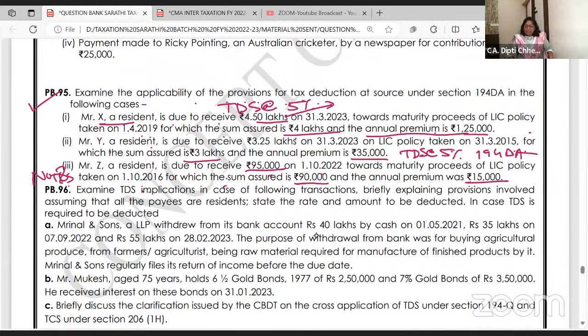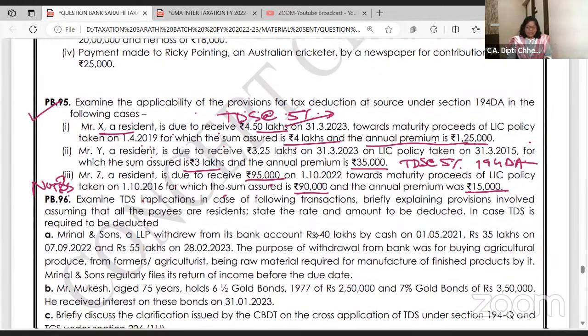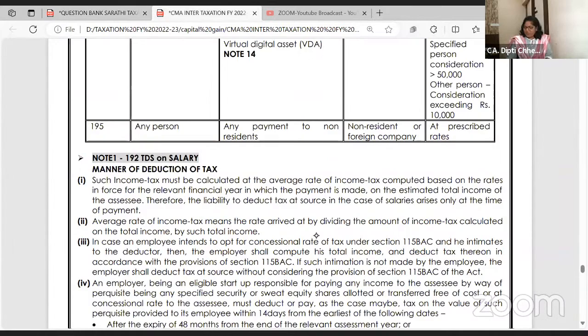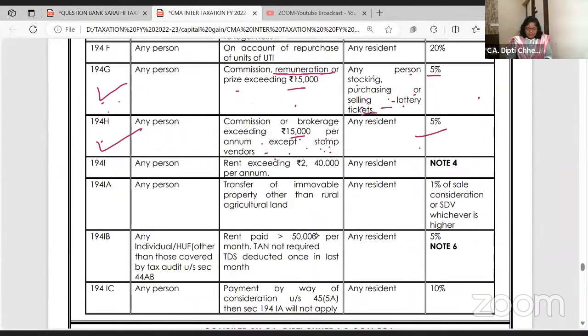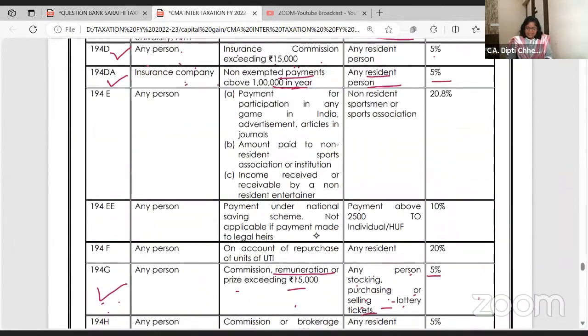First two cases. Ma'am, but premium is exceeding 10% of sum assured. Agreed. But on maturity, 194DA says that amount received should exceed 1 lakh rupees. Small amount, no TDS. How is this question clear? Chalo. 194DA, bye-bye. See you tomorrow. We are going to the next section.